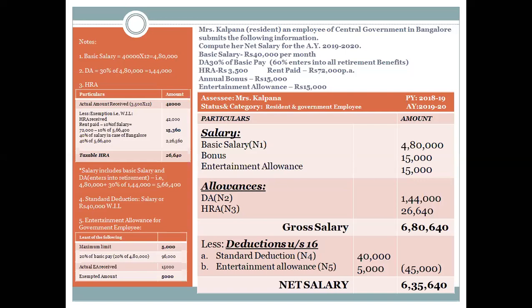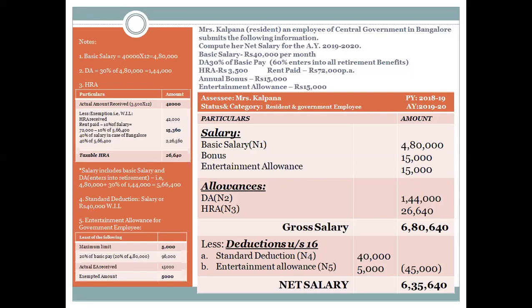So I will start with the format. If you people can remember, in any chapter or any head of income where you're ascertaining the taxable income, you will start by mentioning the assessee, his status and category in the left corner of the margin, and in the right corner you will write the previous year and the assessment year. I'm not going to discuss what is previous year and assessment year now, which is already done.